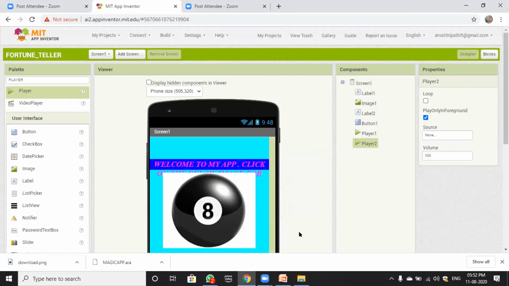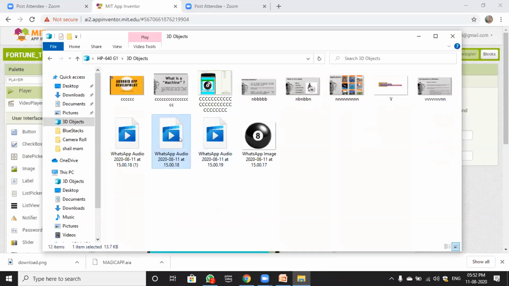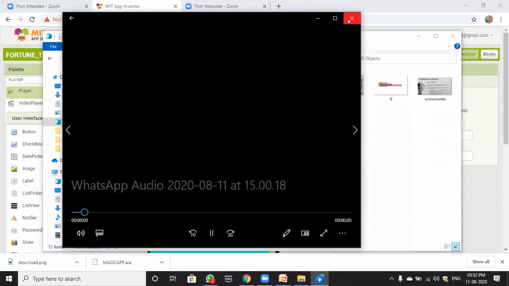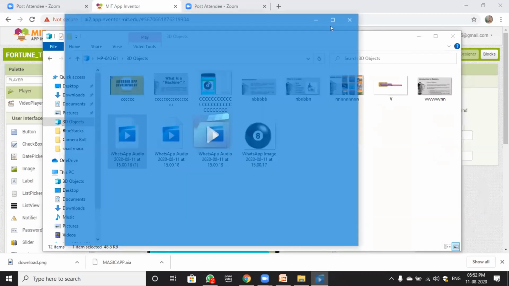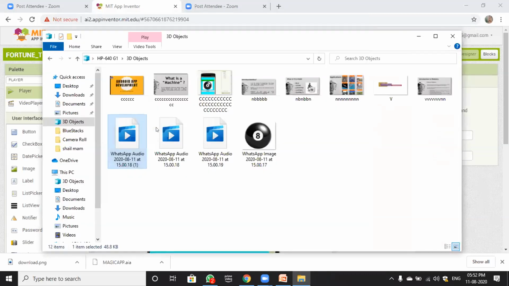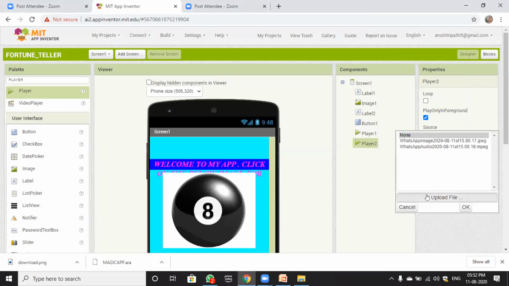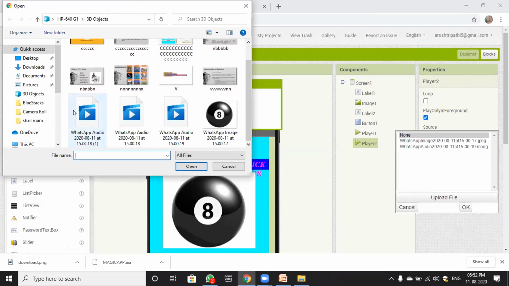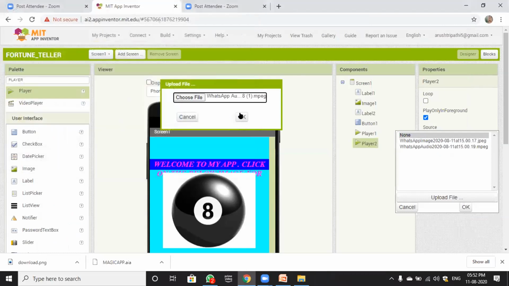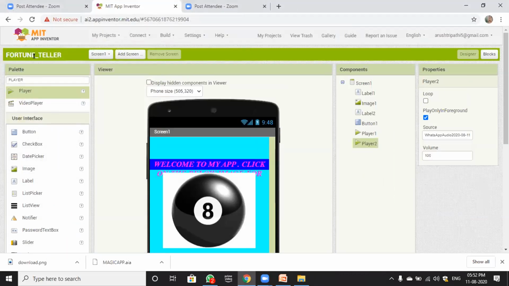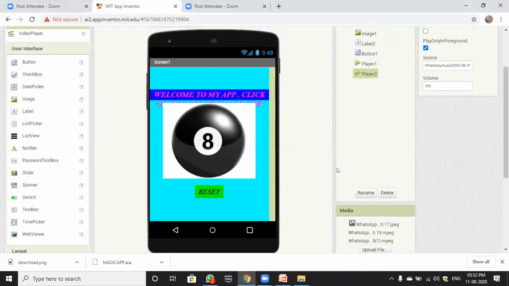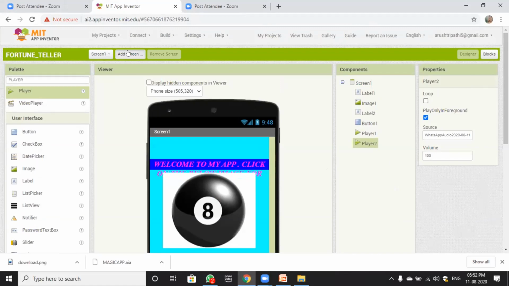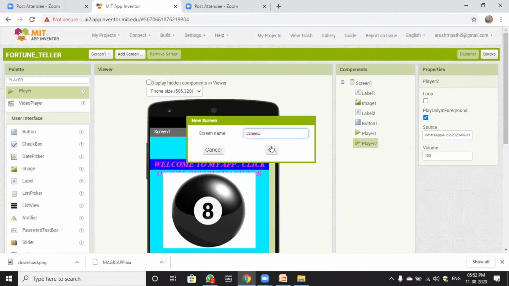Then add this file in this, go into the source, click on upload file, choose file, and then add this one. Okay, and click on OK. So this is the designing for the first screen. Now click on add screen and click on OK.